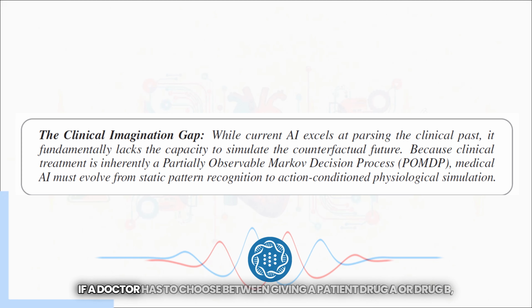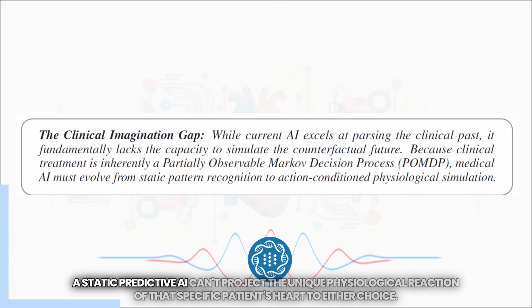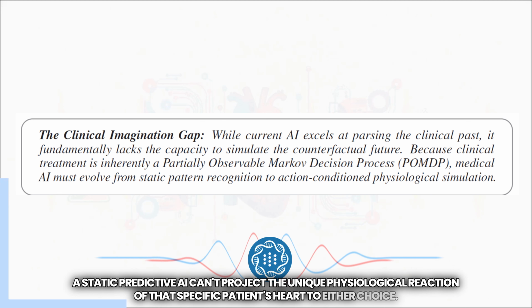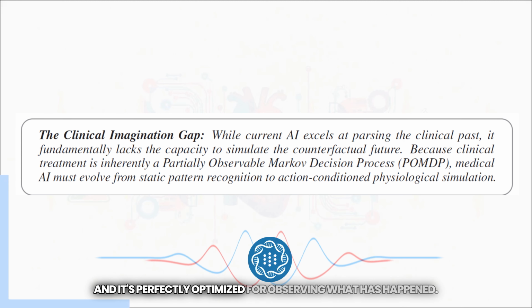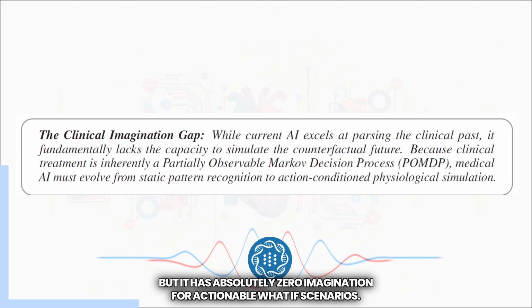Think about it. If a doctor has to choose between giving a patient drug A or drug B, a static predictive AI can't project the unique physiological reaction of that specific patient's heart to either choice. It's perfectly optimized for observing what has happened, but it has absolutely zero imagination for actionable what-if scenarios.